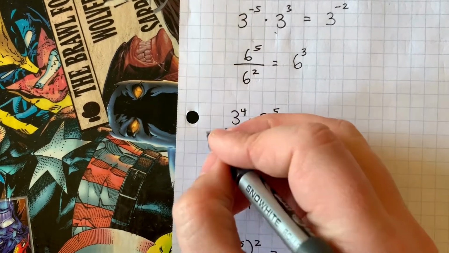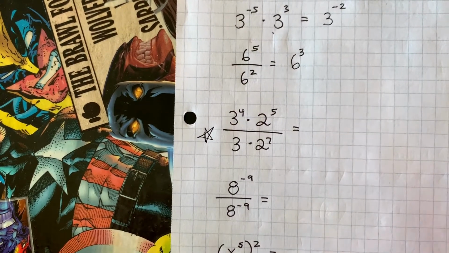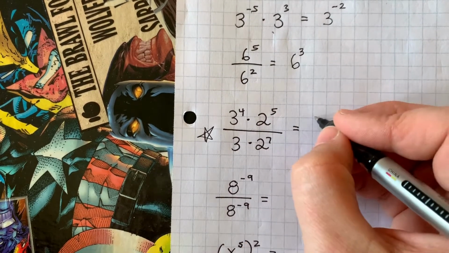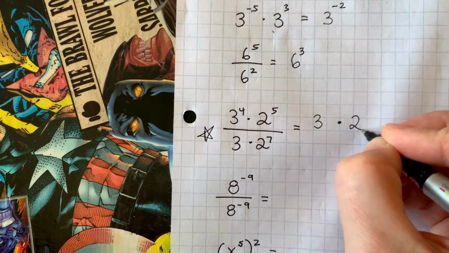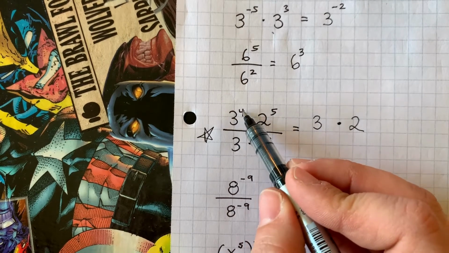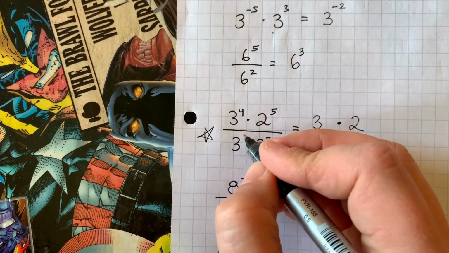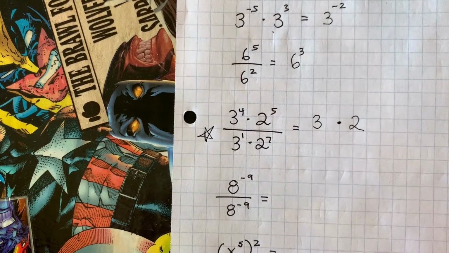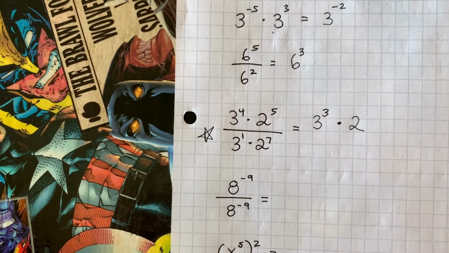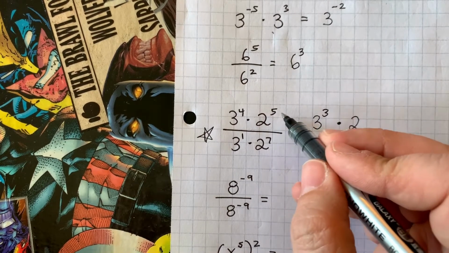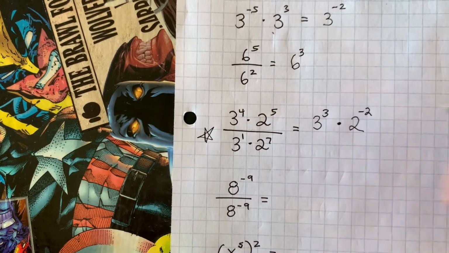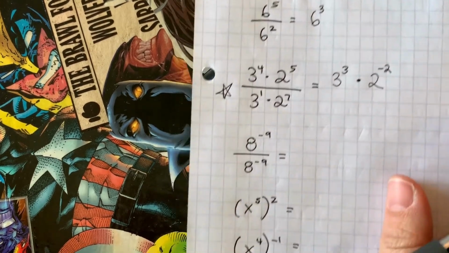Okay, a lot of people put stars next to these problems. Watch and learn, my friends, because I also saw a lot of mistakes here. So our answer is going to be 3 to a power times 2 to a power. So it's going to be 3 to the 4 minus, this is not 3 to the 0, that's 3 to the 1st power. So 4 minus 1 is 3. So 3 to the 3rd times 2, and now we've got our 2, 5 minus 7 is -2. And that is your final answer right there.